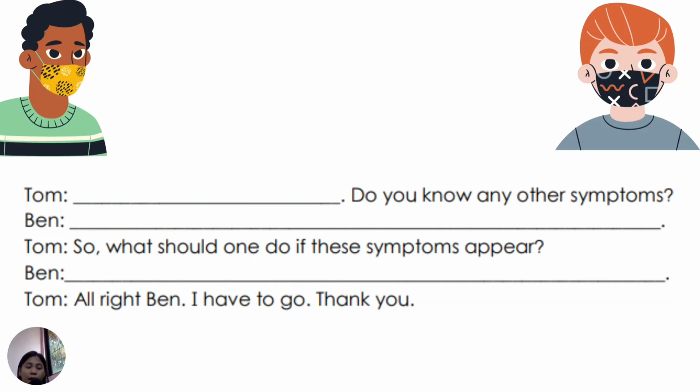Tom: Then add another statement of Tom. Do you know any other symptoms? Then Ben will answer. Tom: So, what should one do if symptoms appear? Then another answer from Ben. Then Tom: All right Ben, I have to go. Thank you. Timer starts now.